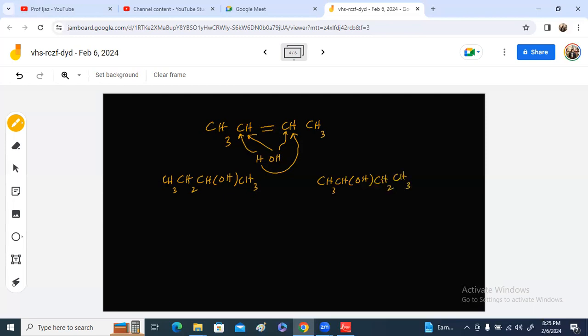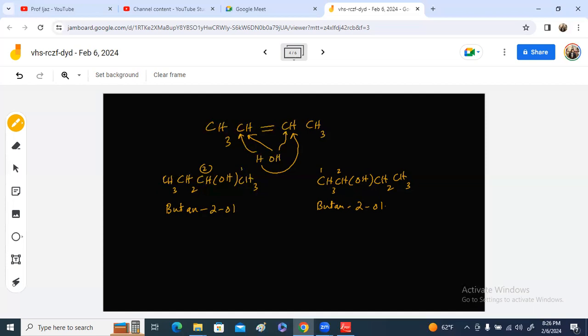Now, if we look at the name of this compound, this is the first carbon, this is the second carbon, third and fourth carbon, there are four carbons. So this compound is butane 2-ol. Now you can name this compound as well. The functional group is close to this carbon, so we can start from this side. So this is also butane 2-ol. It means that the butene can give us only one product, which is butane 2-ol.